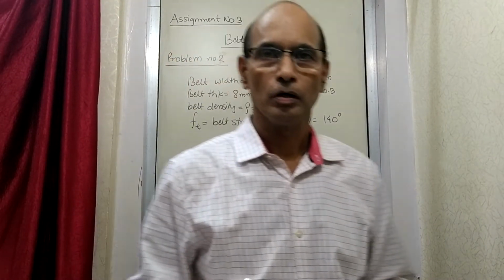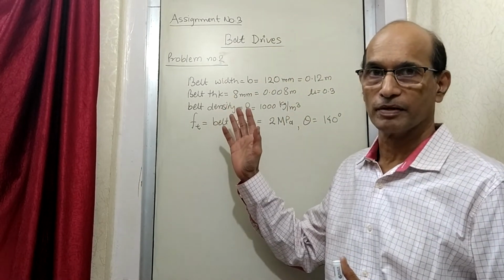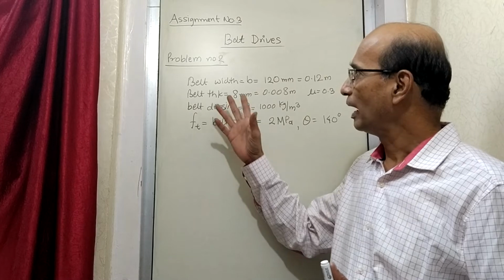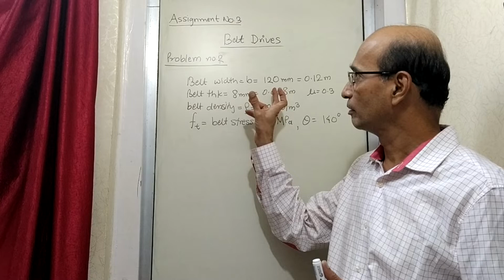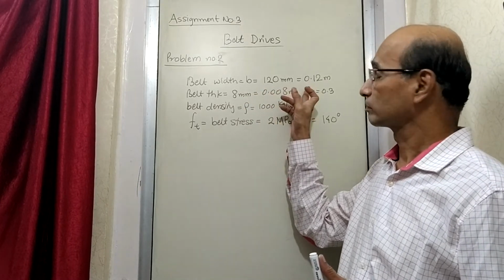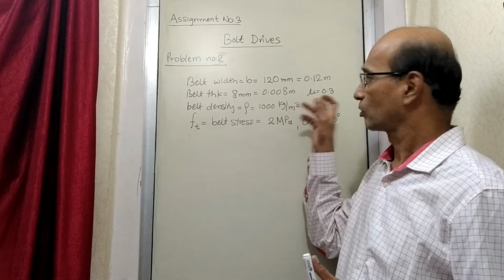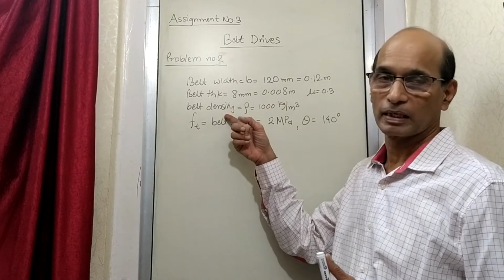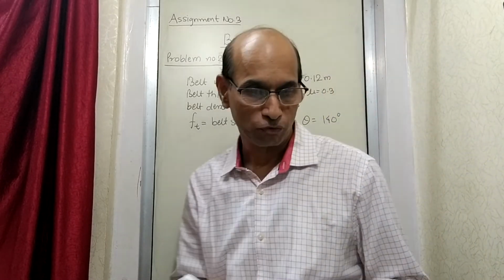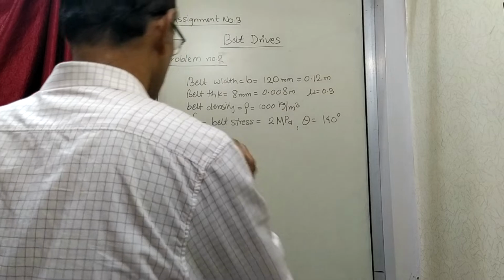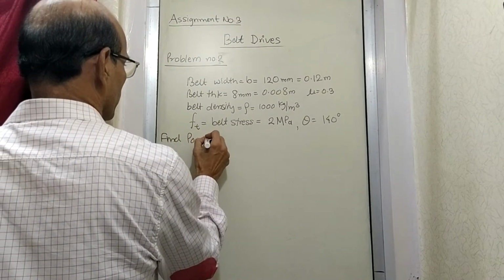Fine. So now see here, this is the second problem. The data for the second problem is given. Again there is a belt drive, and this belt again is a flat belt like last time. It has got the dimensions: the width of the belt B is given, the thickness of the belt is given, that is, the cross section of the belt is given. Then the coefficient of friction, the belt material density is given, then the belt stress is given. And then we are asked to find out how much is the maximum power it can transmit. Find the power transmitted.